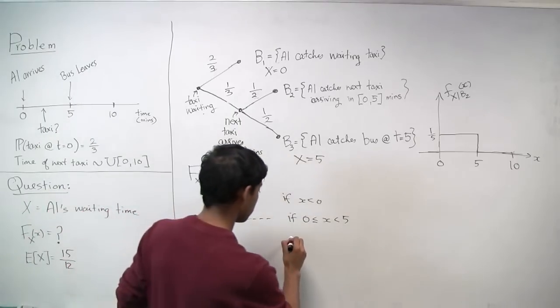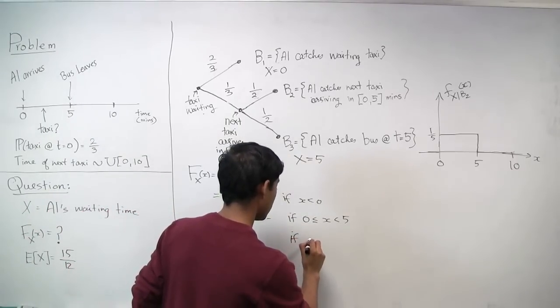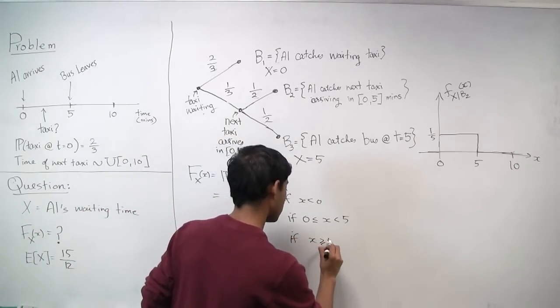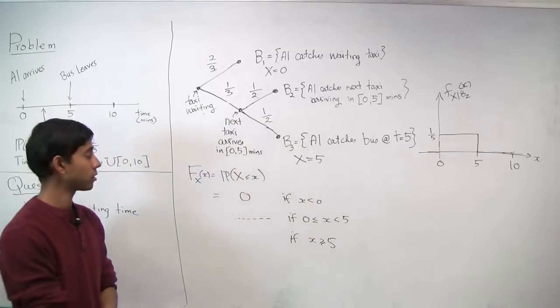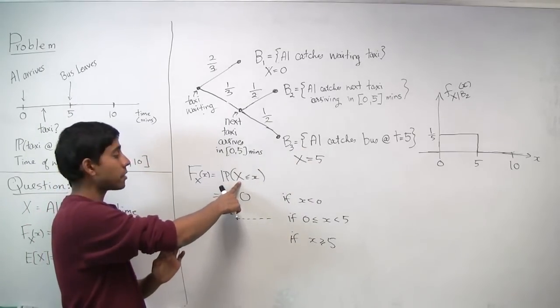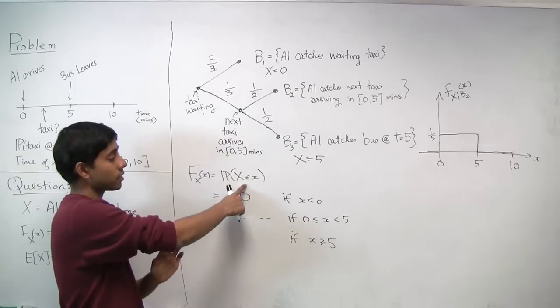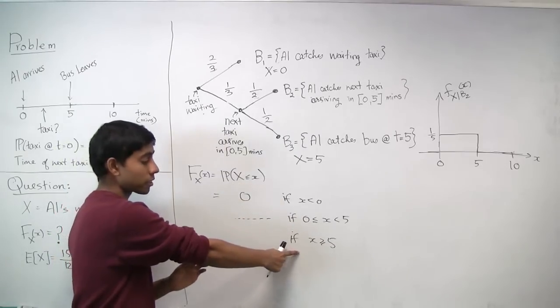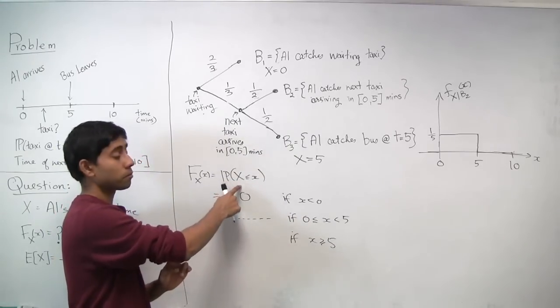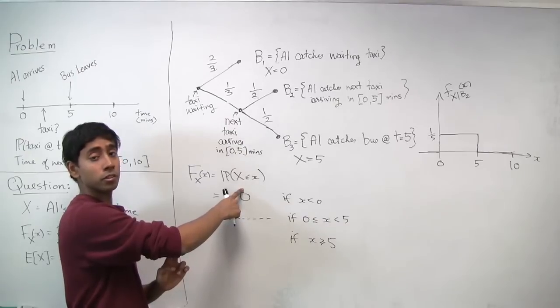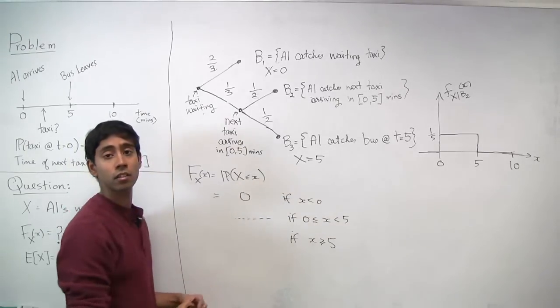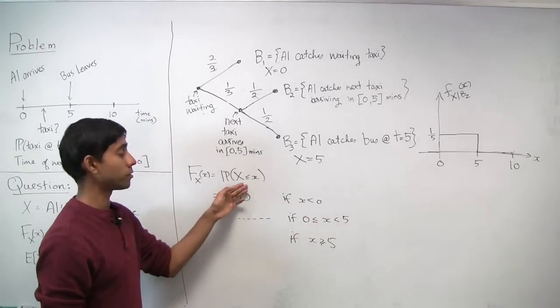What about if x is greater than or equal to 5? Little x, right? That's the probability that the random variable x is less than some number that's bigger than or equal to 5. Well, the waiting time x, the random variable, is definitely going to be less than or equal to 5. So the probability of this is going to be 1.